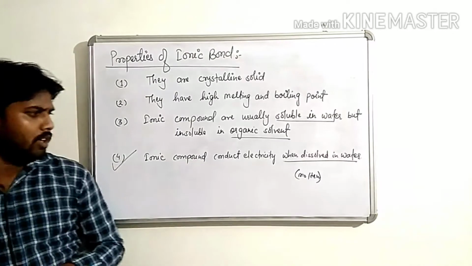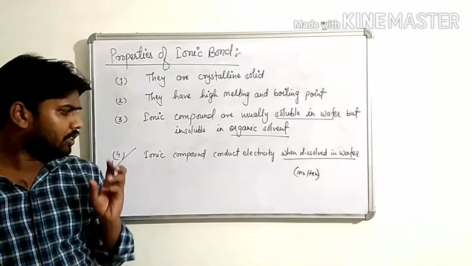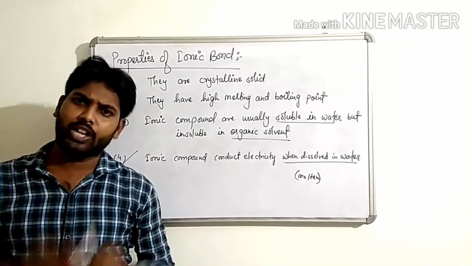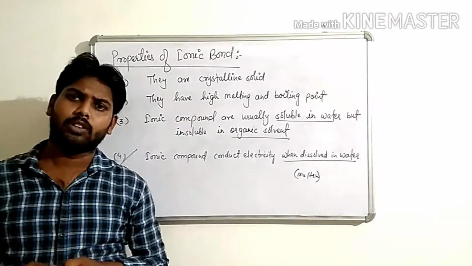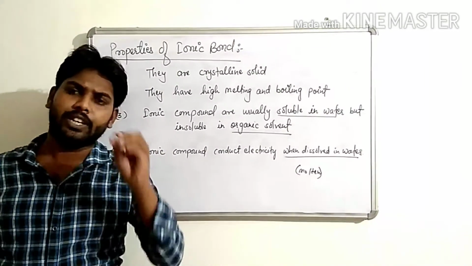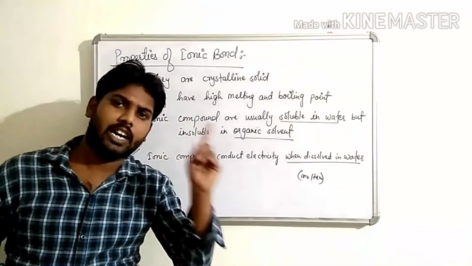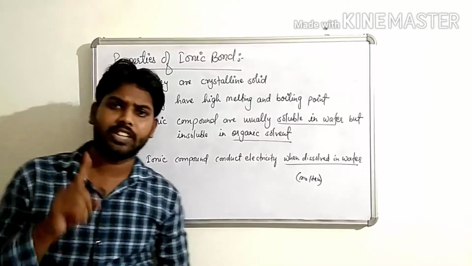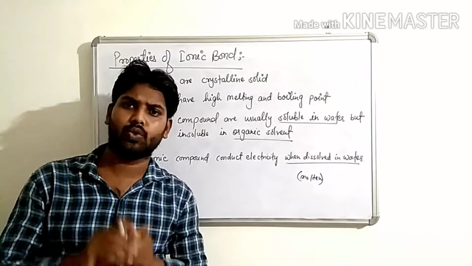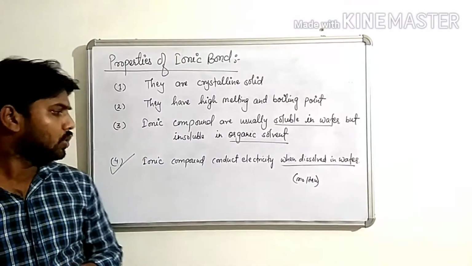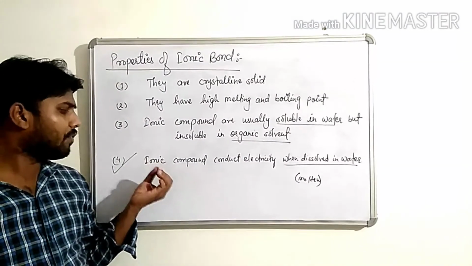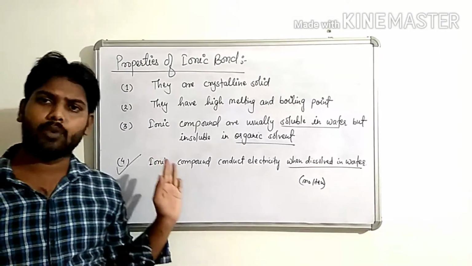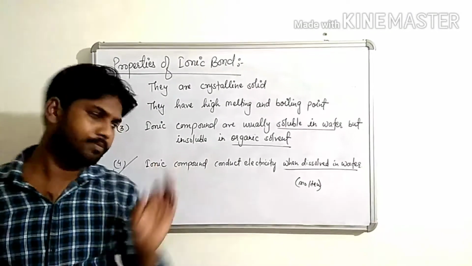See, children, the reason behind it. Any solution, any substance, any compound, if it conducts electricity, it means that it contains ions. Due to the presence of ions, any substance, compound or solution can conduct electricity. So, due to the presence of ions in an ionic compound, that is why it can conduct electricity.